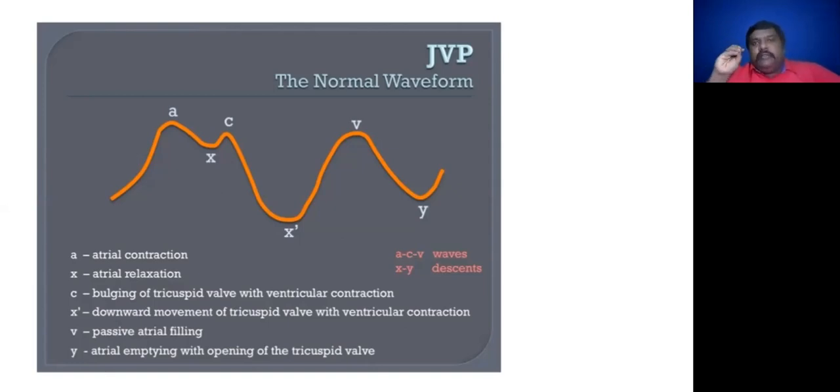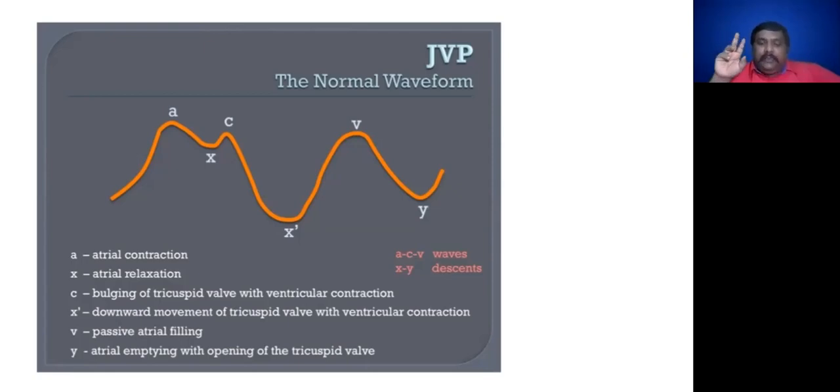The thing you have to note for your multiple choice questions, for your competitive examination, the thing you must understand is that the A wave is due to the distension produced by the right atrial contraction. Please keep this in your mind. Don't forget. The A wave is due to the distension produced by the right atrial contraction.